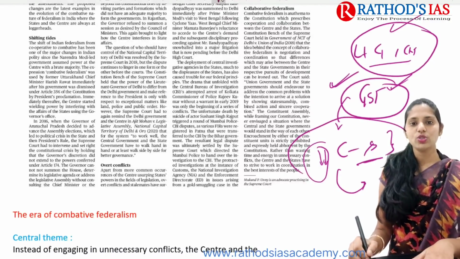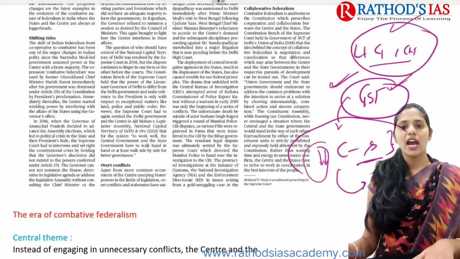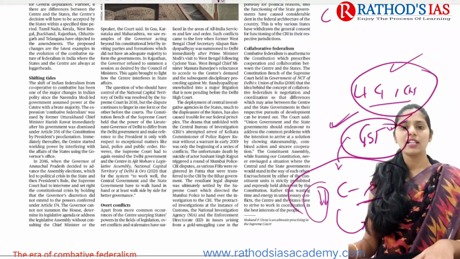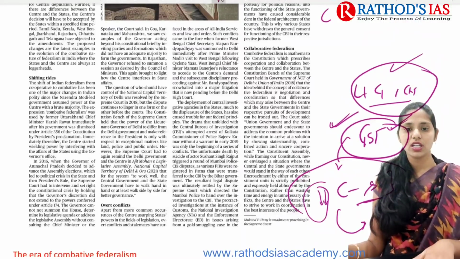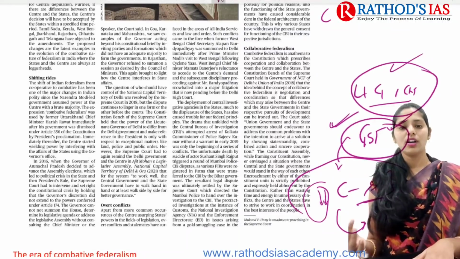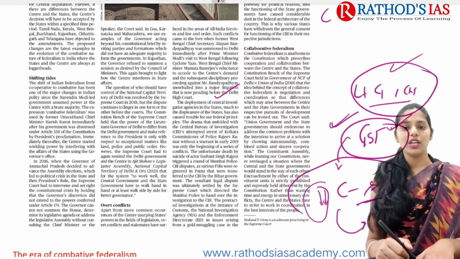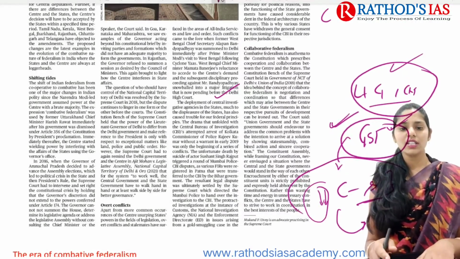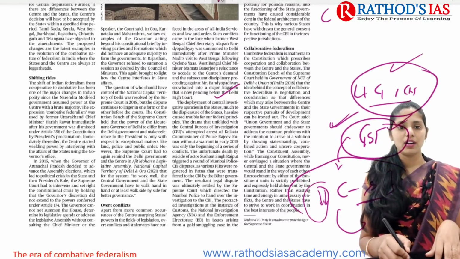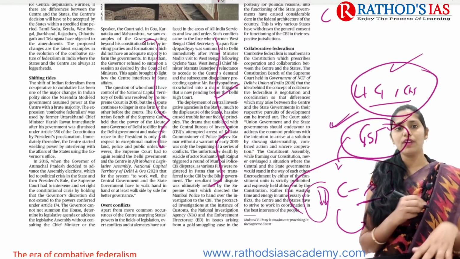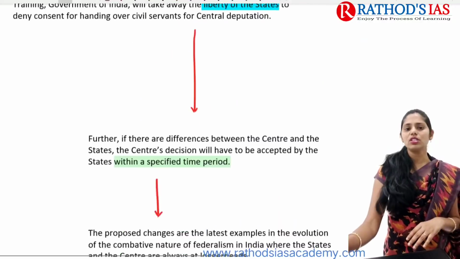This is also one issue we already discussed, right? And there are a number of issues regarding the deployment of central investigation officers, or central investigative agencies, in the states. So you can find a number of examples from here to here. Now let us try to see further.